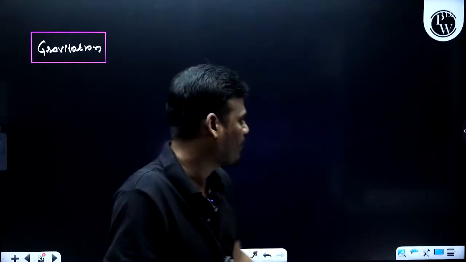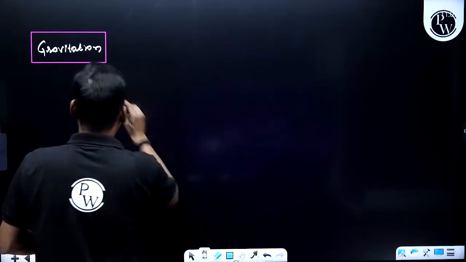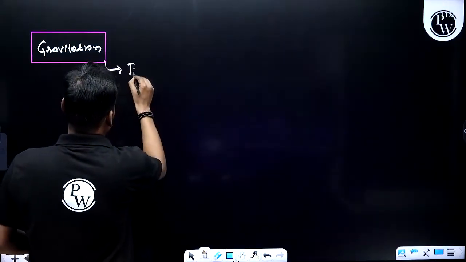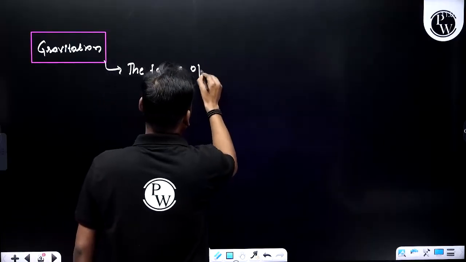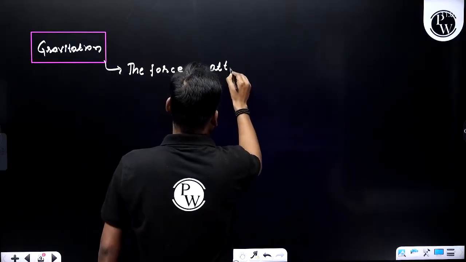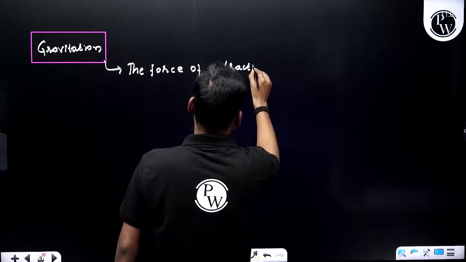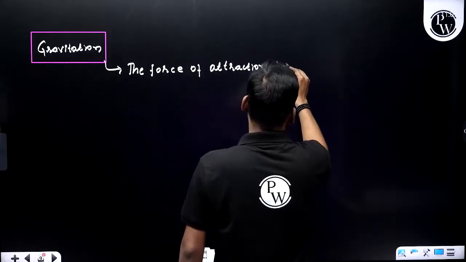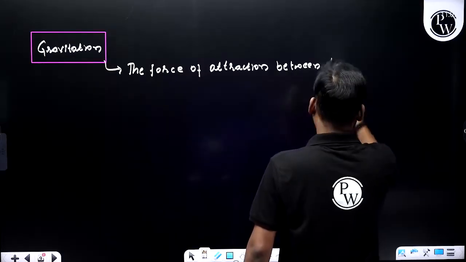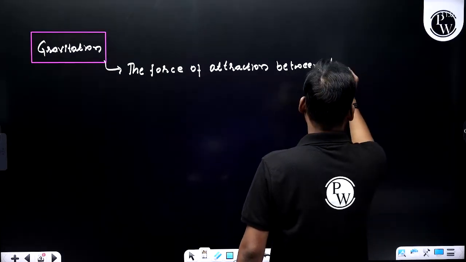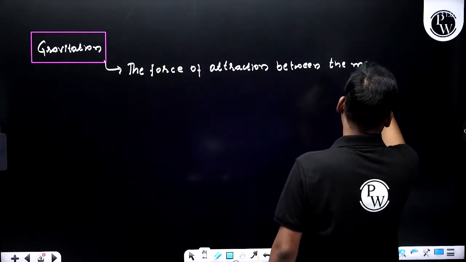Got it? Fine. So here I can write, the force of attraction between the masses.